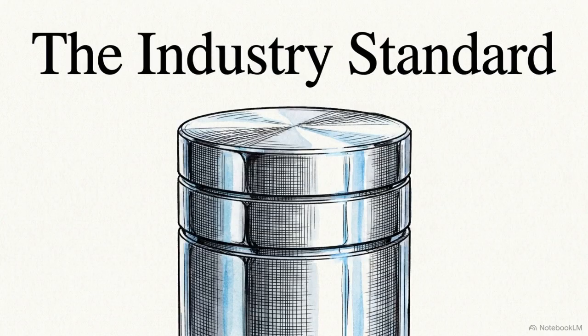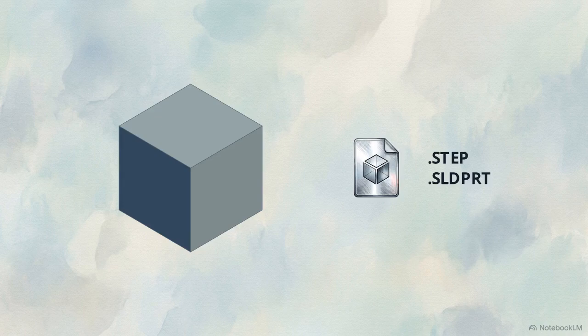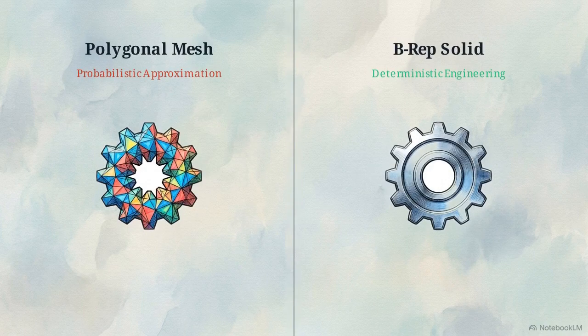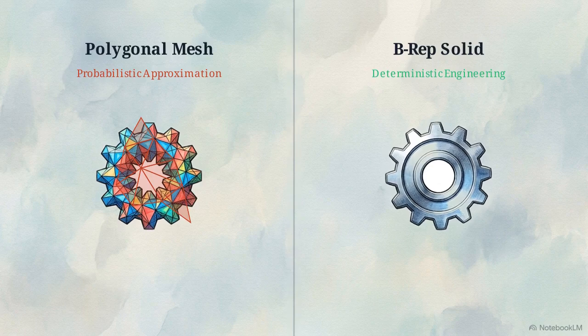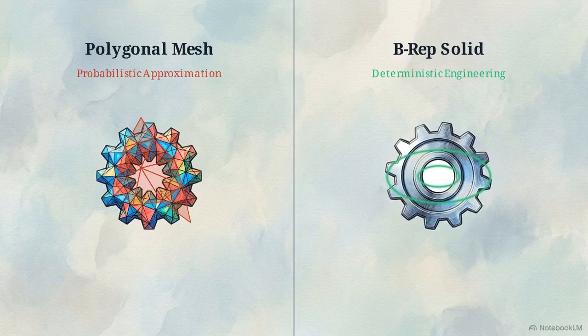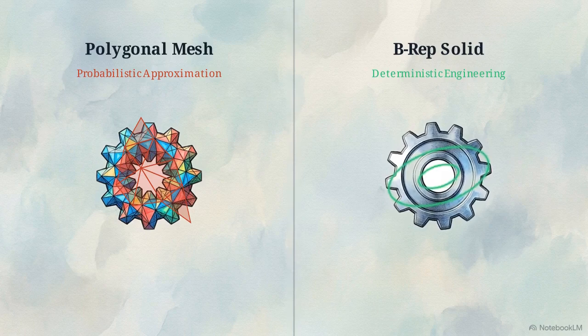Mechanical design requires boundary representation, or BREP. These models define physical objects through precise analytical surfaces and curves, ensuring a solid is perfectly watertight and manifold. This is the format behind every production-ready STEP or SLDPRT file. This diagram shows a standard mesh gear on the left, built from jagged triangles. On the right, the BREP gear utilizes smooth, mathematically defined analytical surfaces.